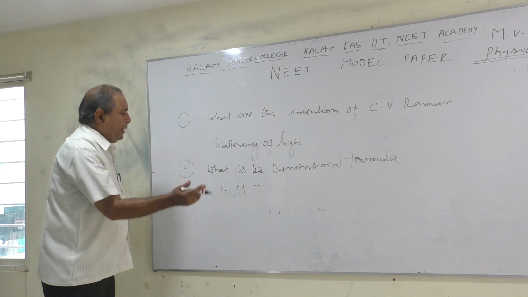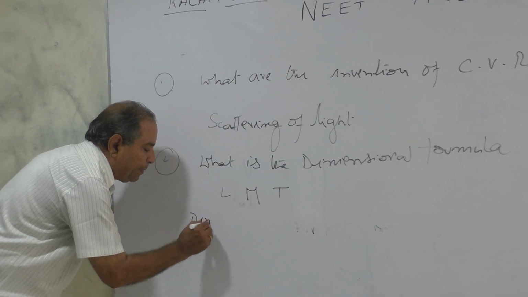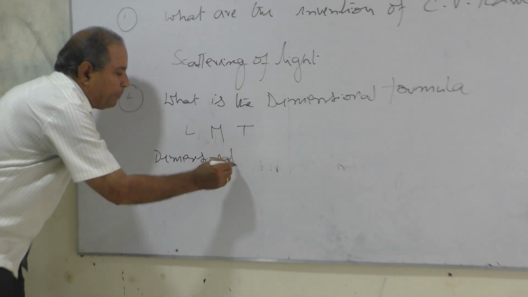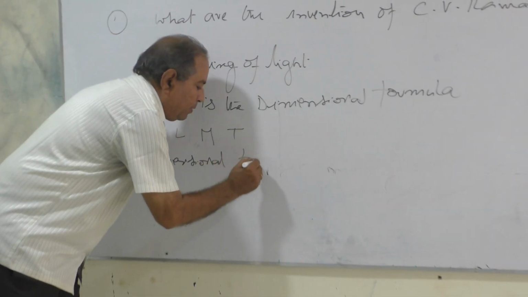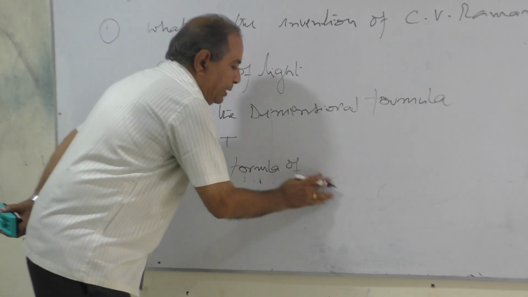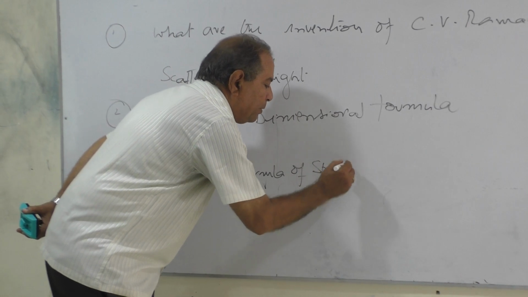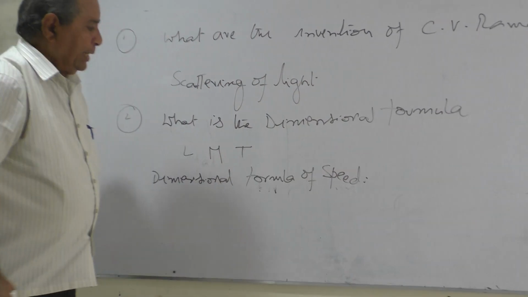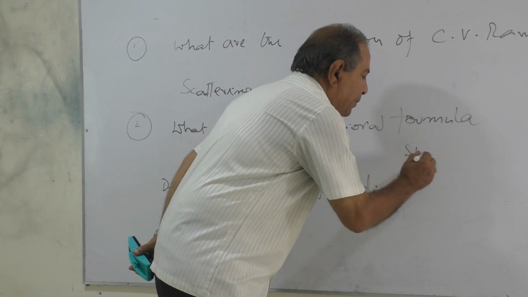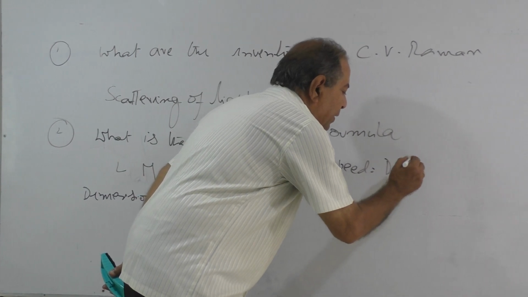Now let us see how to write the dimensional formula of speed. What is meant by speed? Speed is equal to distance by time.